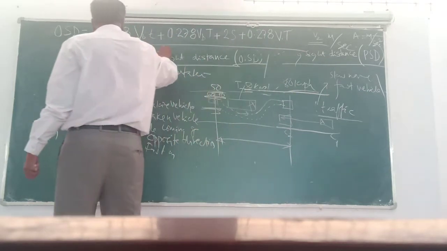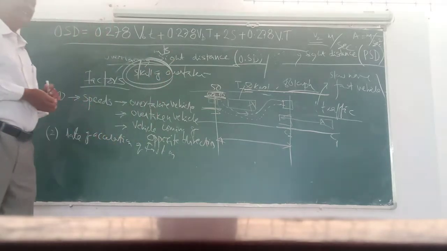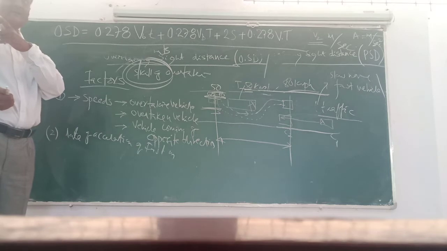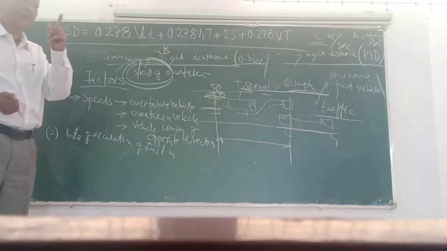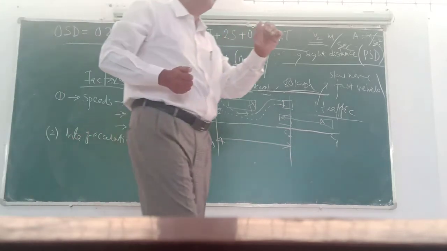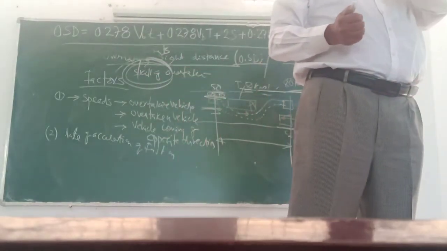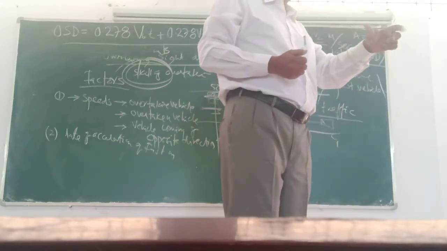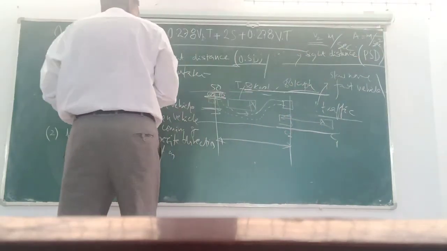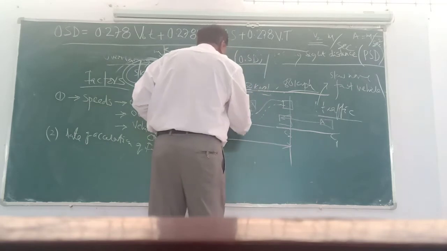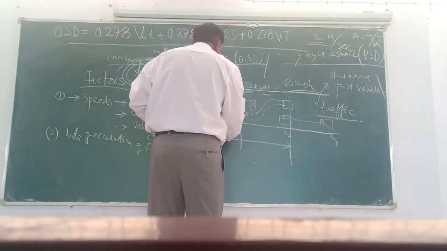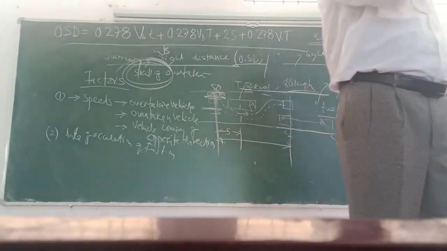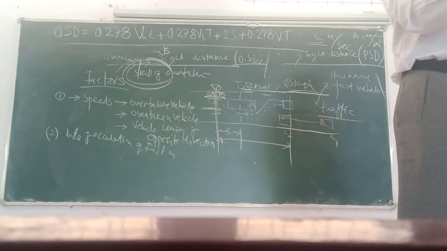What information is there in this equation? One more thing I did not tell in the factors, one factor to be considered while designing or analyzing the overtaking sight distance: the spacing between the two vehicles. It is the center to center spacing, from the center of the fast moving vehicle to the center of the slow moving vehicle.